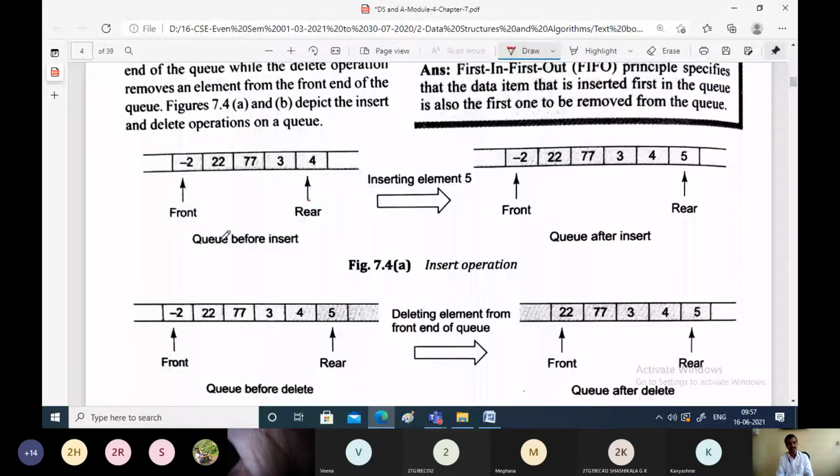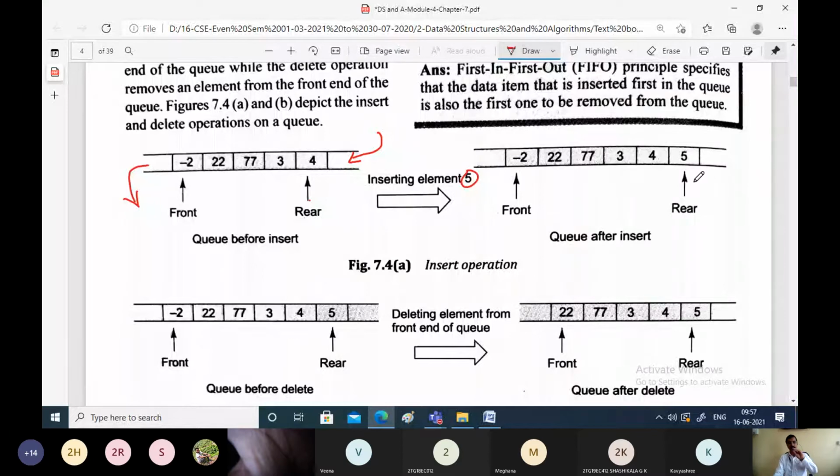In this present queue scenario, if you want to insert a new element, say I want to insert a new element called 5. So what will be the scenario? After inserting a new element, we know that a new element can only be inserted from the rear end and the elements can be deleted only from the front end. When you insert a new element 5, 5 is inserted next to 4 and then rear will be incremented.